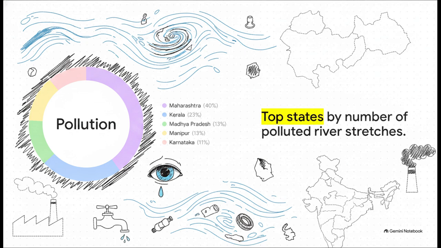Maharashtra is leading the pack, and not in a good way, with 54 polluted stretches. Then you've got Kerala with 31, followed by Madhya Pradesh and Manipur tied at 18 each, and Karnataka at 14. The data paints a pretty stark picture of where our conservation efforts really need to be focused.